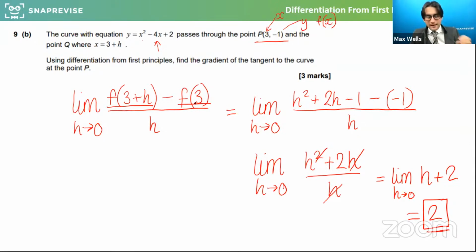Yes, so the limit is always h tends to 0. That's a brilliant question, because what we're looking to do is close the gap, make the change as small as possible. And so what we're seeing is the gradient is getting more and more closer to its true value at that point. We're closing the gap, closing in on what the steepness is doing at that precise point. Really good question. So for this, h is always tending towards 0 because you're trying to make it as specific as possible to that point. Brilliant, great question there.